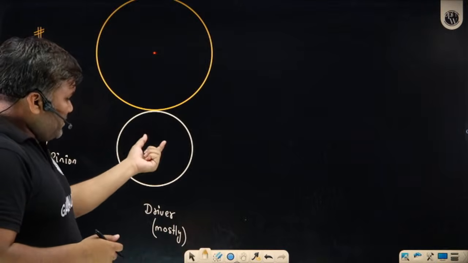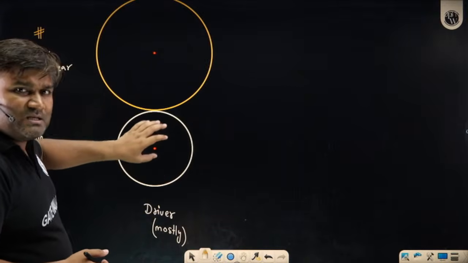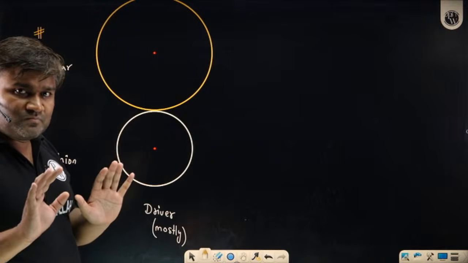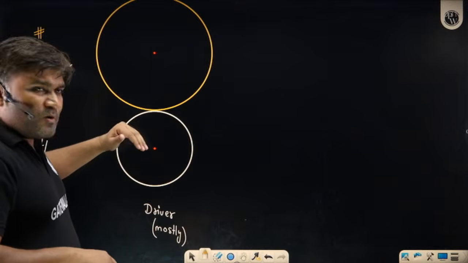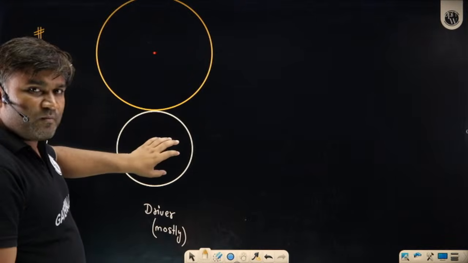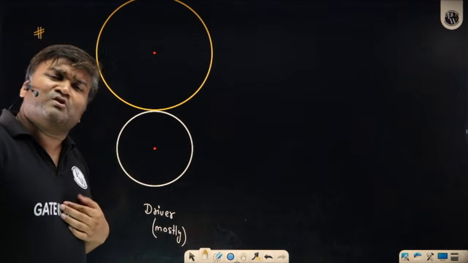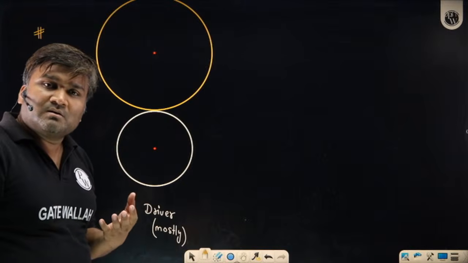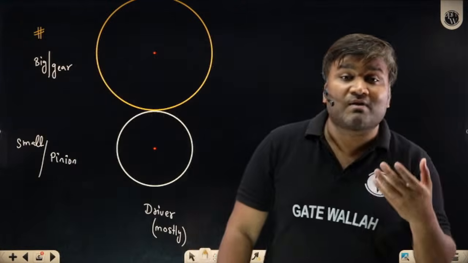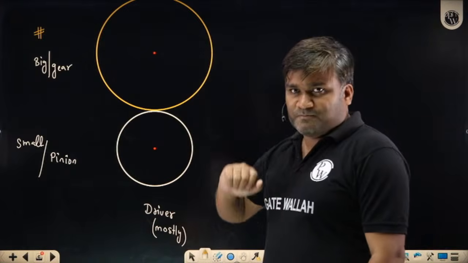And because the input has higher speed, I want to reduce that speed. That's why the pinion is generally made the driver. The output gear is of bigger size, so its speed will be reduced. Sir, isn't the reverse possible? If I connect the motor here, the motor will rotate at 1500 rpm, and I take output from the other gear, the output will be at higher speed. Can we do this? Yes, you can, but generally this is not the case. And that's why most books simply write that gears are speed reduction devices. Why? Most of the time I want to reduce the speed.